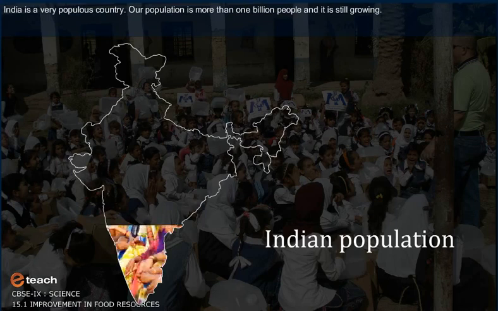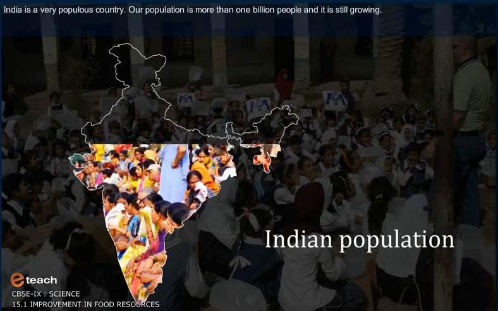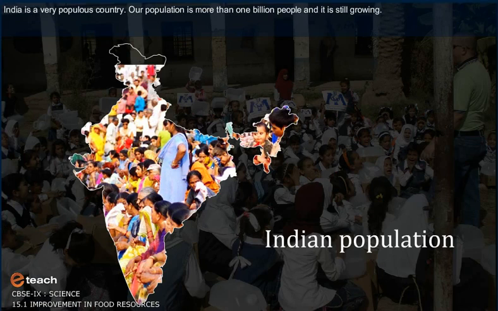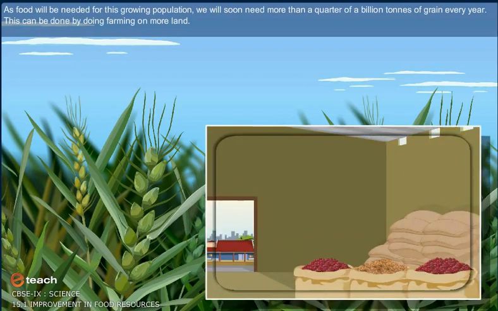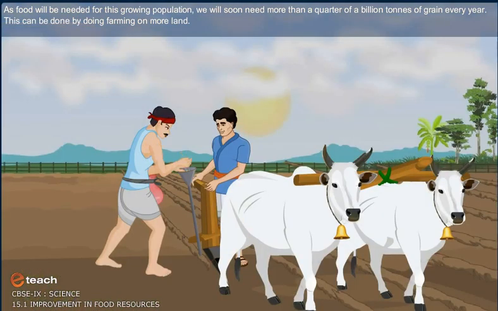India is a very populous country. Our population is more than 1 billion people and it is still growing. As food will be needed for this growing population, we will soon need more than 250 million tons of grain every year. This can be done by farming on more land.